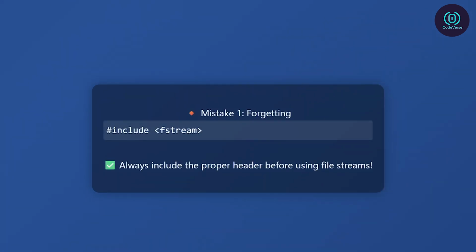Mistake 1: forgetting to include the fstream library. A simple but frequent issue. Without including fstream, your compiler will throw errors when using file streams like ifstream or ofstream. Always start with including the right header.